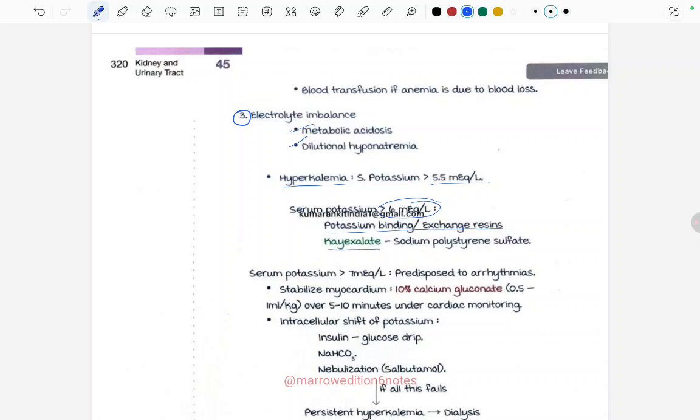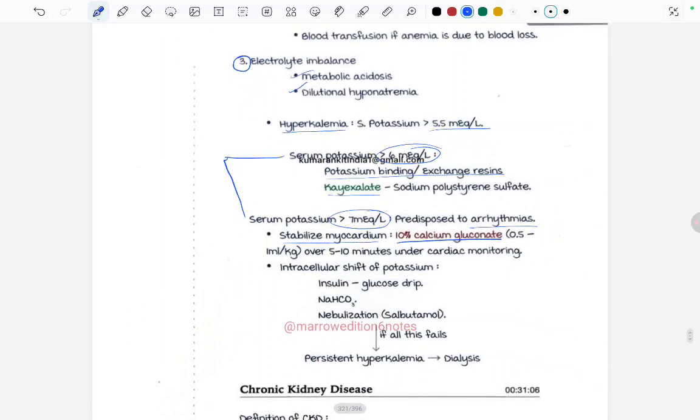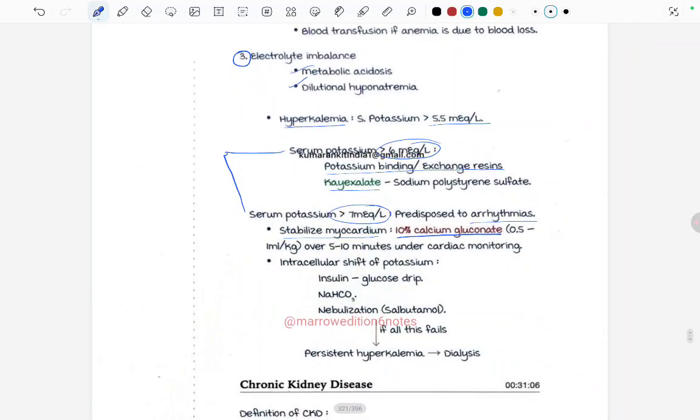We are seeing two values, right? Serum potassium is more than 6, and here, serum potassium is more than 7 milliequivalents per liter, then it is predisposed to arrhythmias. So we have to stabilize the myocardium also. We have to give 10% calcium gluconate 0.5 to 1 ml per kg over 5 to 10 minutes under cardiac monitoring. And then there is an intracellular shift of potassium, for which we can give an insulin glucose drip, sodium bicarb, and nebulization with salbutamol. If all this fails, persistent hyperkalemia, then the ultimate is dialysis.